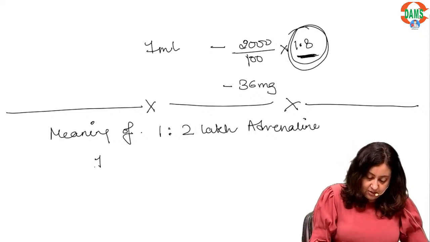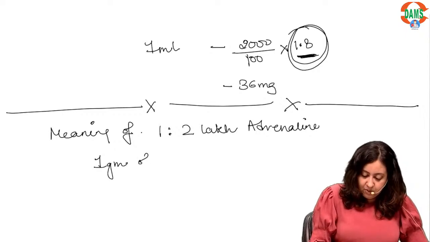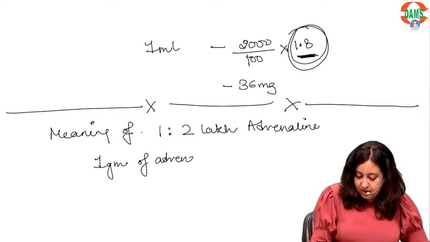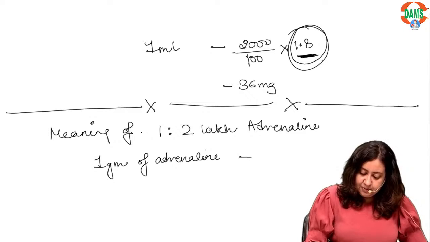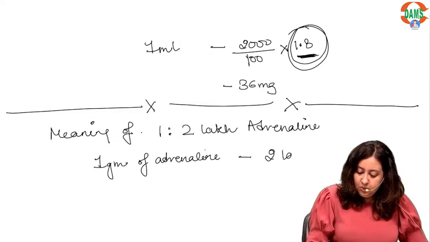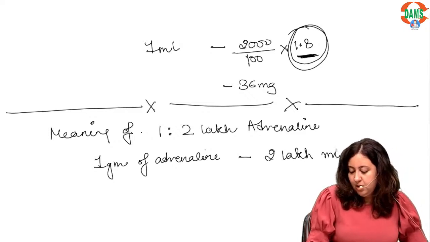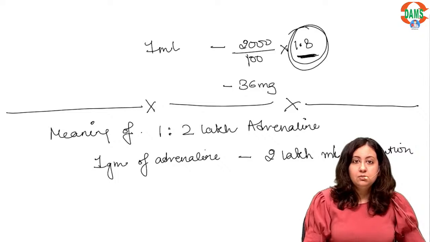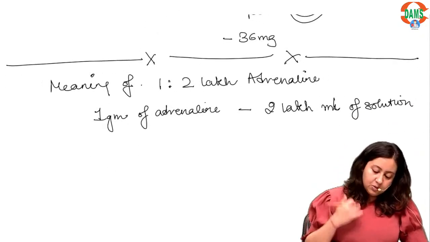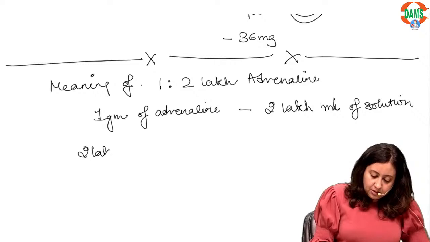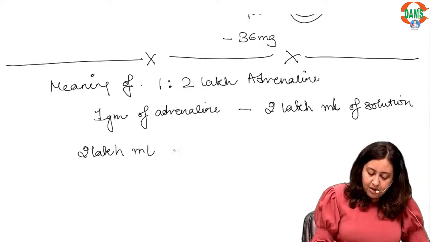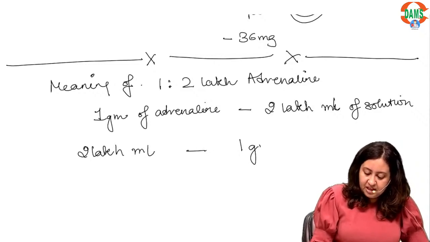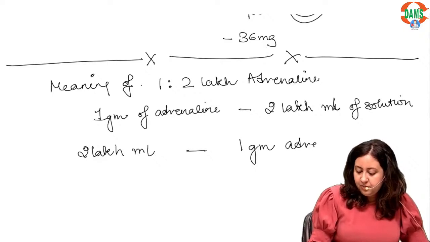This means 1 gram of adrenaline is present in 2 lakh ml of solution. We can also write this as 2 lakh ml of solution contains 1 gram of adrenaline.